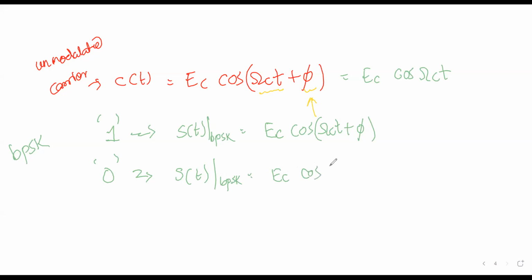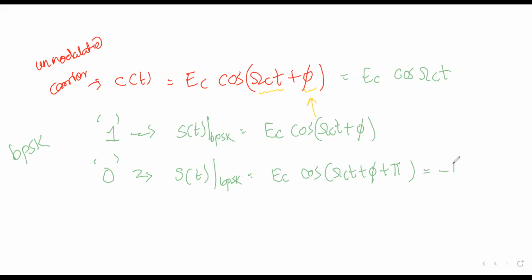Ec cos(omega_c t + phi + pi). There is a phase shift of 180 degrees. So it's equivalent to what? If there is a phase shift of 180 degrees, it's equivalent to minus cos theta, isn't it?